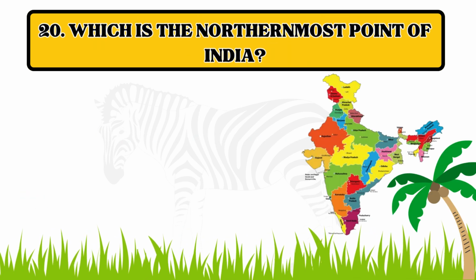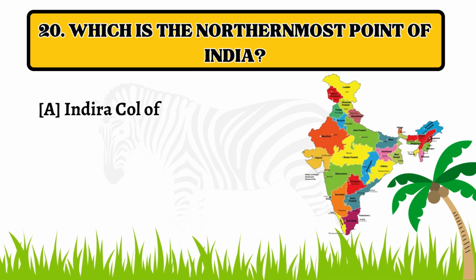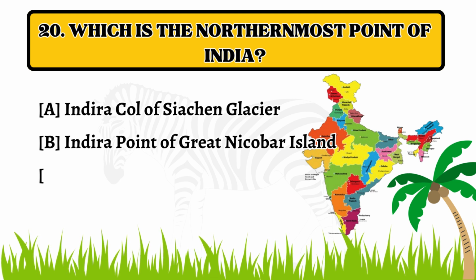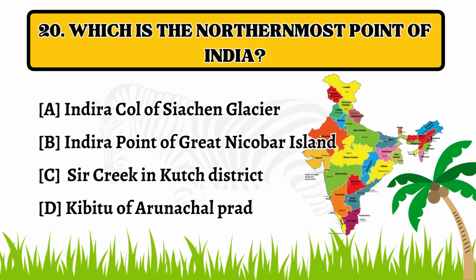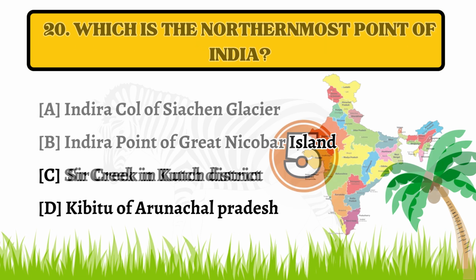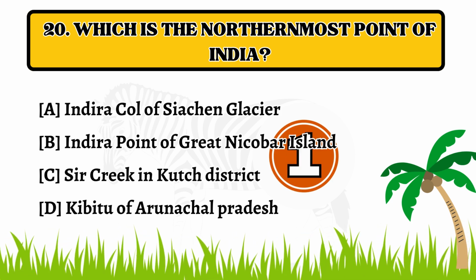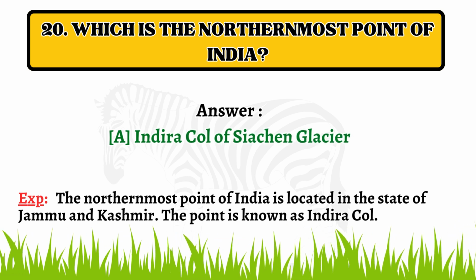Question number 20. Which is the northernmost point of India? Option A, Indira Col of Siachen Glacier. Option B, Indira Point of Great Nicobar Island. C. Sir Creek in Kutch District. D. Kibithu of Arunachal Pradesh. The correct answer is option A, Indira Col of Siachen Glacier.